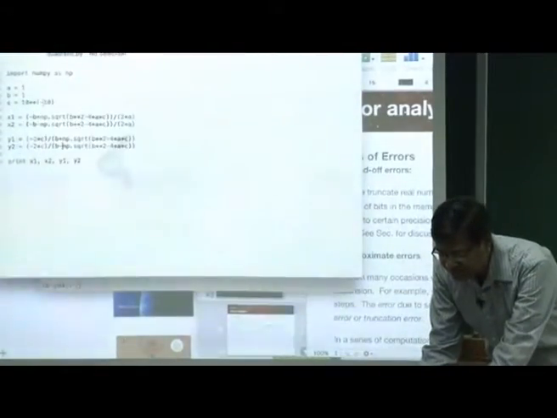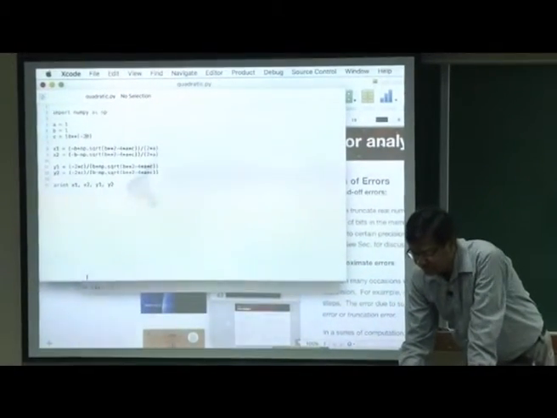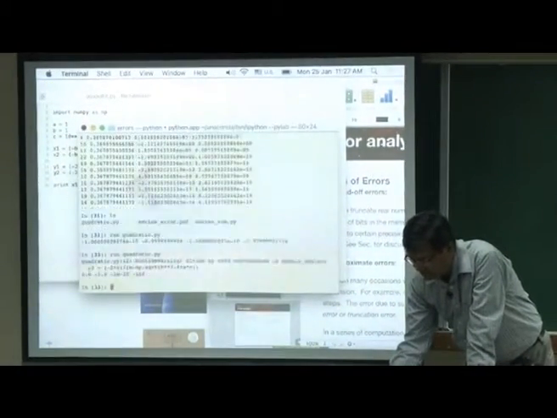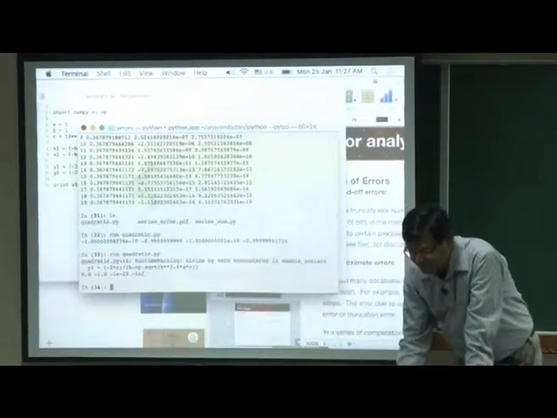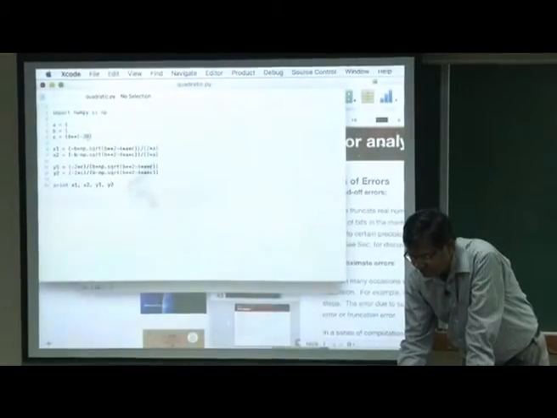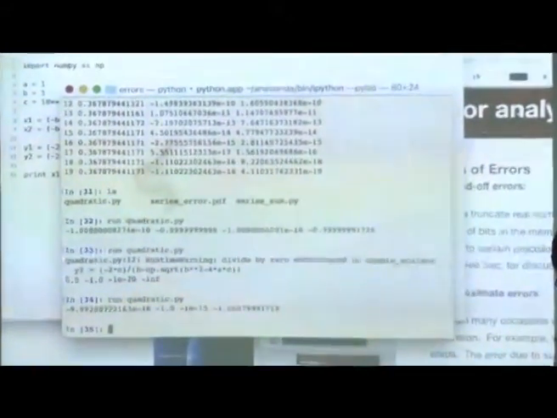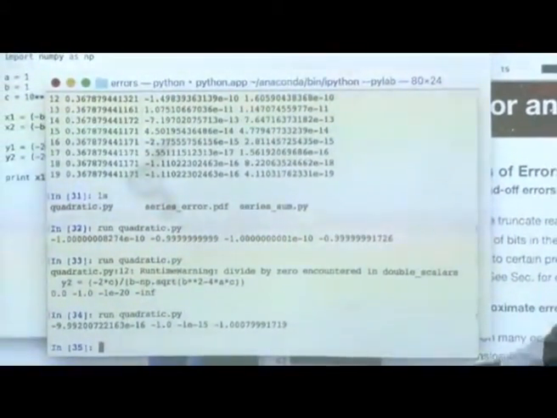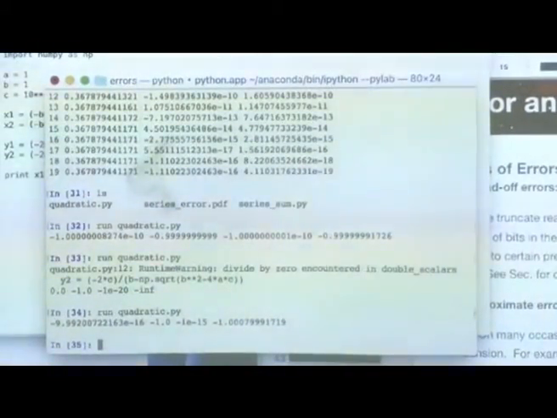So, let us see whether it happens. I will make it minus 20, c is even smaller. Divide by 0. So, it is already creating a problem, infinity, divide by 0. So, minus 20 does not work. Let us make it minus 15 or something. Okay. Now, you can see that the error is quite large. So, this is an illustration of error occurring due to subtraction.